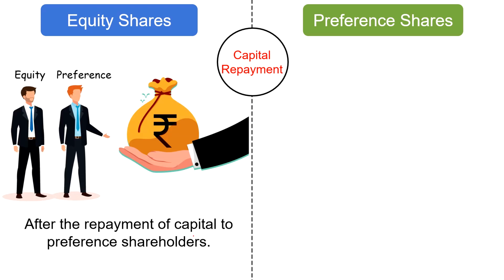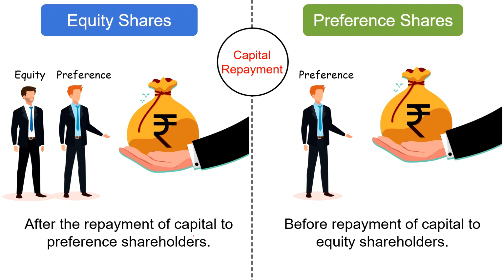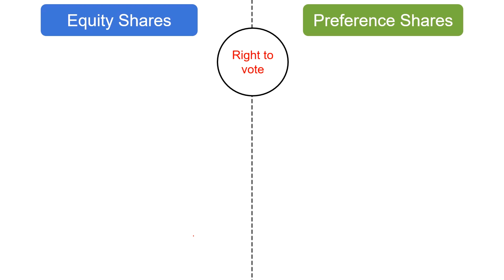Next, repayment of capital. The repayment of capital to the equity shareholders is made after the repayment of preference share capital in the event of winding up of the company. As against, the repayment of capital to the preference shareholders is made before the repayment of capital to the equity shareholders in the event of winding up of the company. But the repayment of capital to the preference shareholders is made after settling the claims of creditors, debenture holders, and lenders.